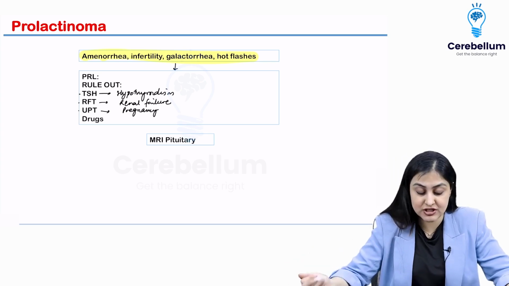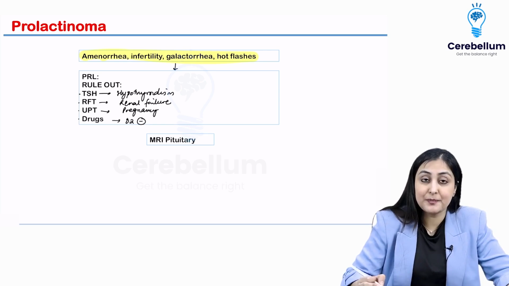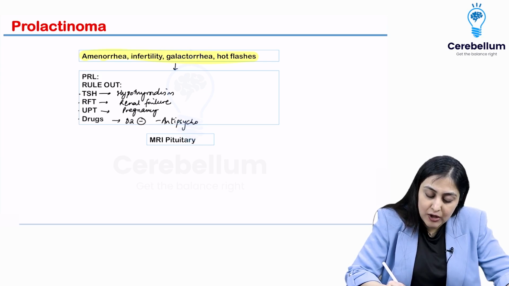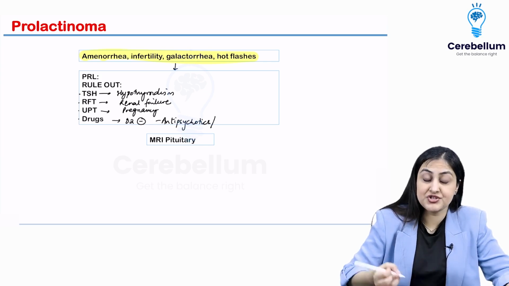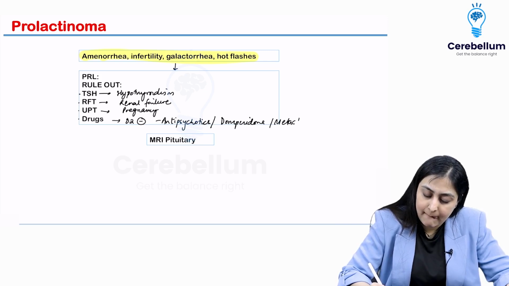So rule that out first. Rule out drugs such as D2 blockers. The patient could be on antipsychotics like haloperidol, or on D2 blocking antiemetics such as domperidone or metoclopramide. So rule out all of these drugs.